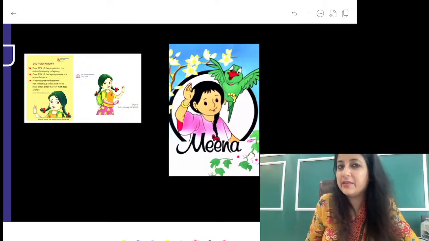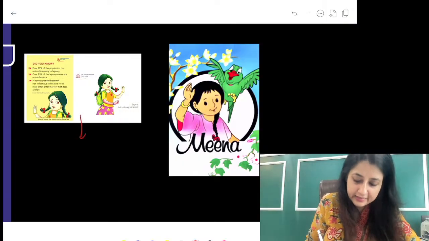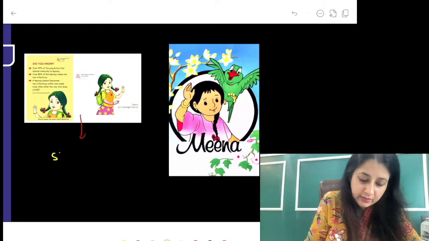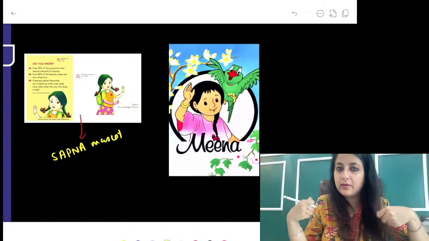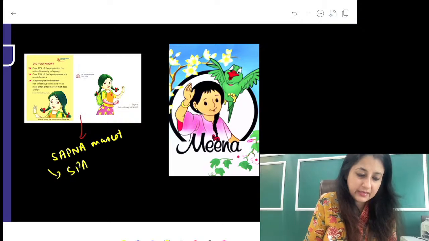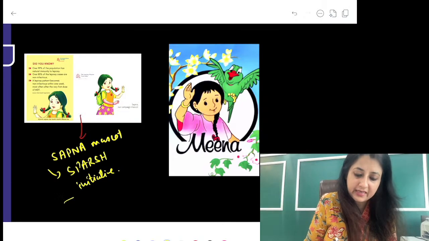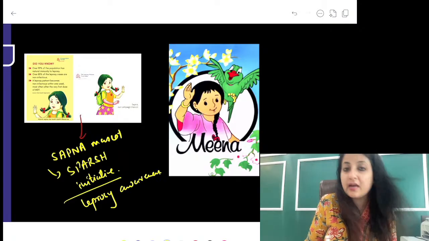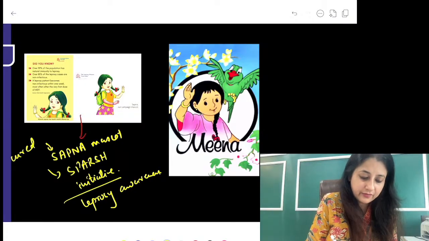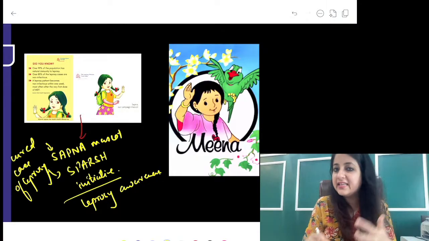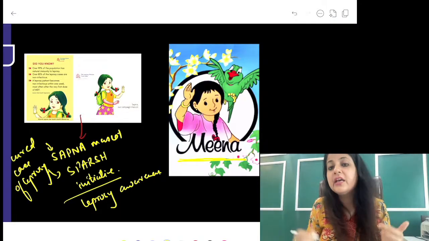Alright, this we have done in image, but I wanted to revise again because nowadays this question is floating. A floating question, you know, means it can come up at any time. So she is the Sapna mascot with a school bag. This Sapna mascot has been adopted under the Sparsh initiative, and the Sparsh initiative, everybody, is to promote leprosy awareness. Okay, leprosy awareness. And Sapna actually was a cured case of leprosy. Cured case of leprosy.